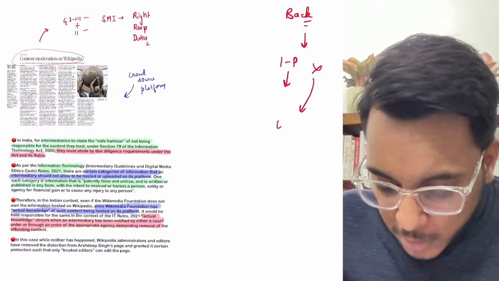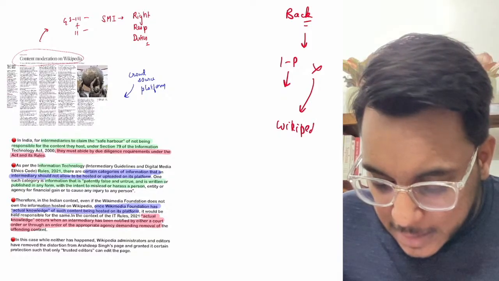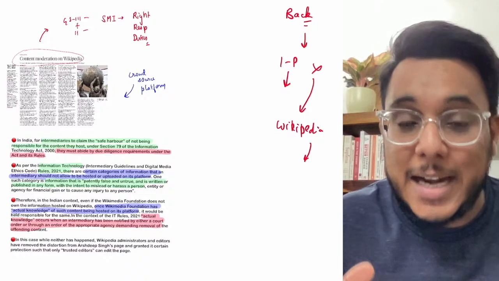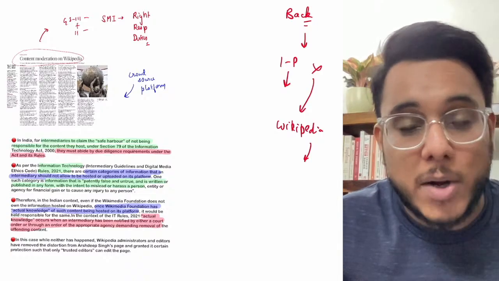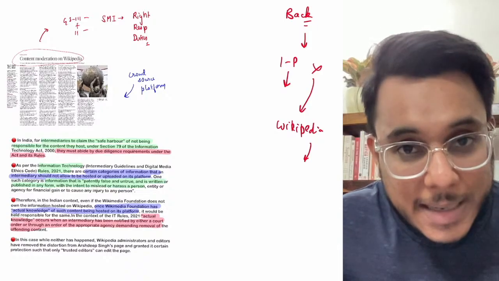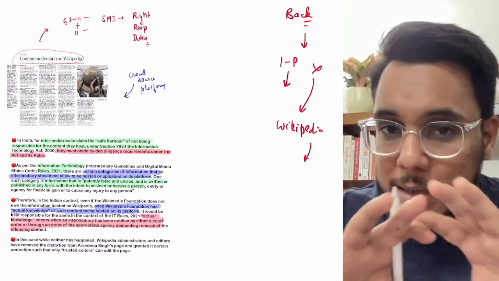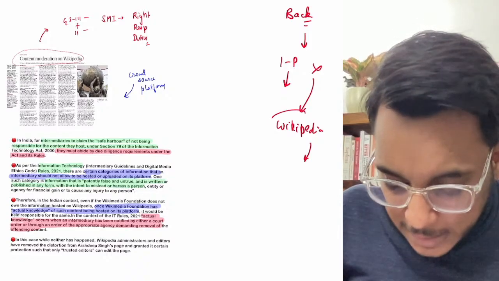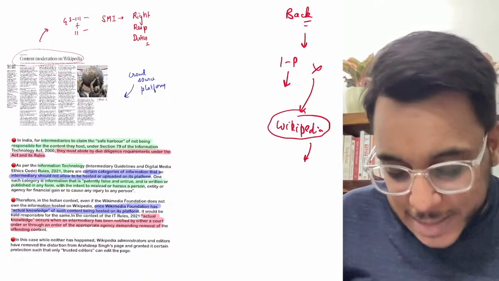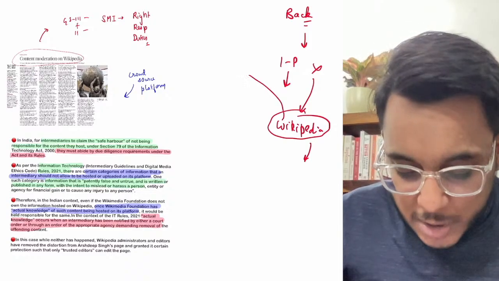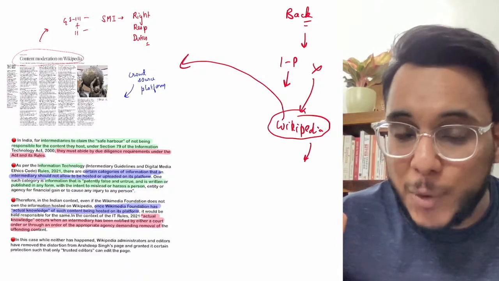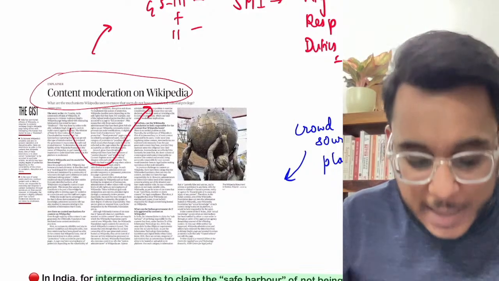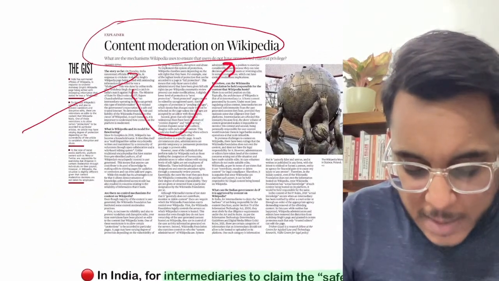After that, on Wikipedia, the page containing that cricketer's information got vandalized. It was said that the cricketer belonged to certain outfits that have been banned in India, and all such things were written. Some wrong things were written about that particular cricketer on the Wikipedia page. Now basically the question comes how such information came on the Wikipedia page, and what is the responsibility of Wikipedia. So the content moderation policy of Wikipedia has become questionable.